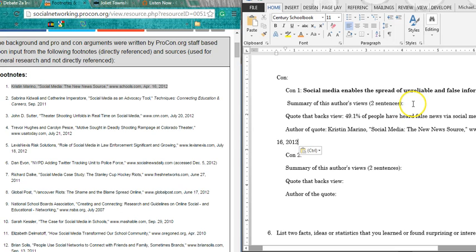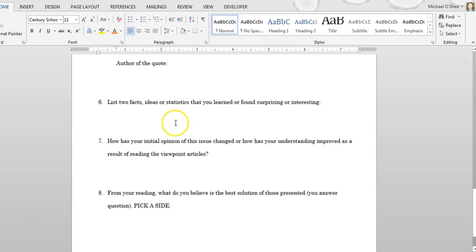And I have that. The only part of con 1 where I'm going to type in my own information is right here, where I summarize what the author of this con argument is saying. After I've completed the pros and cons on my worksheet, I'm going to finish by answering 6, 7, and 8.